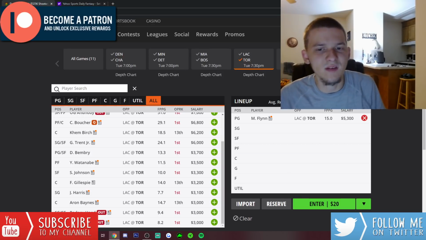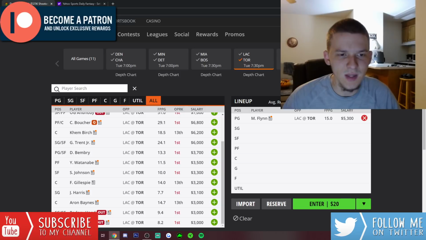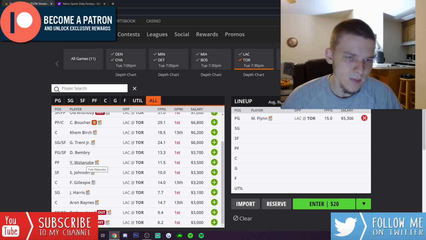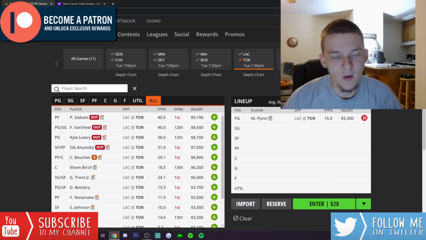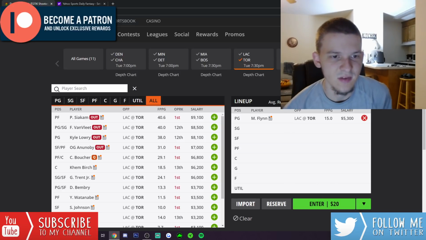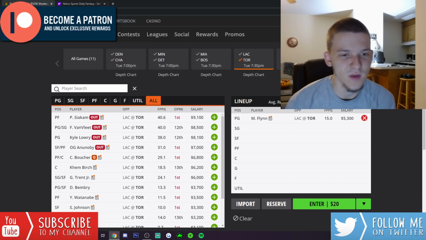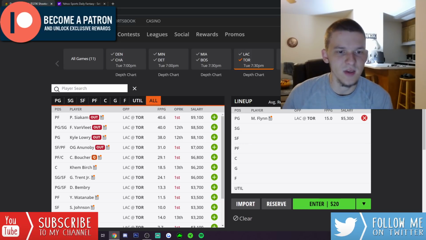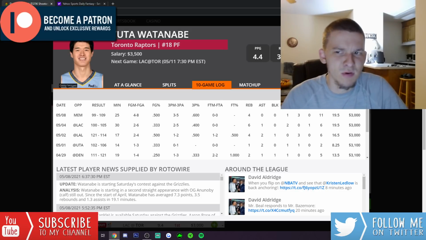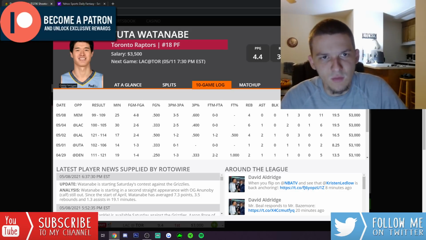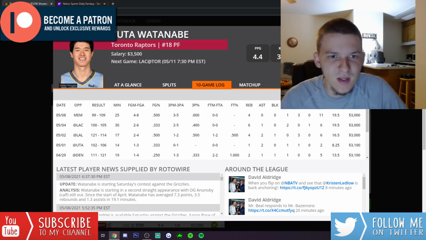We'll have to wait and see what they do with the starting lineup. I'm assuming that one of Bembry, Utah, or Johnson would start. Utah did start last game. Obviously, Boucher was out then. Siakam did play. I'm assuming that if Boucher plays, then we basically just get the same starting lineup as last game, except Boucher would be replacing Siakam, obviously. So Utah, if he starts again for 3,500, he hasn't really been that productive on a point-per-minute basis lately. But obviously, without Lowry, without VanVleet, without Siakam, there's going to be a lot of opportunity available for Utah.